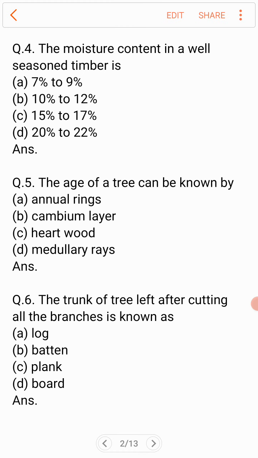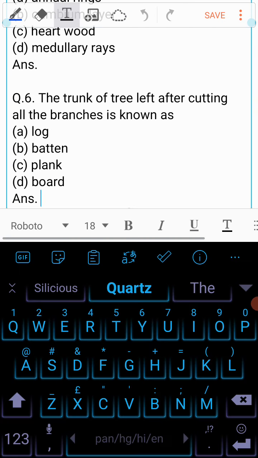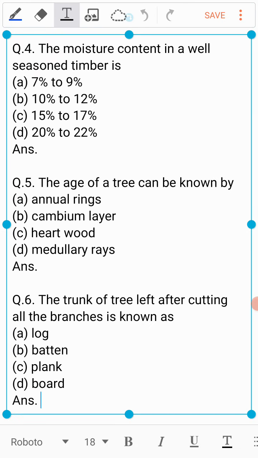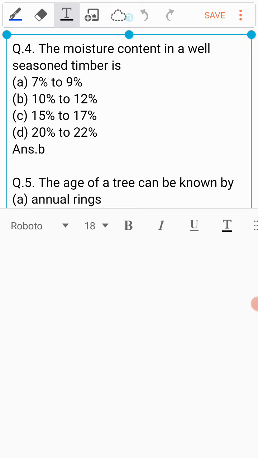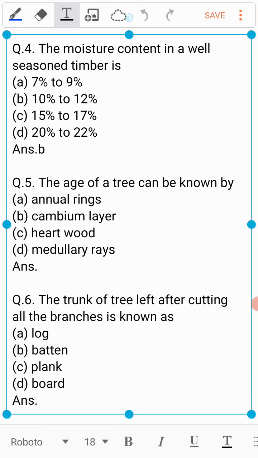Question number 4 is, the moisture content in a well-seasoned timber is A. 7 to 9%, B. 10 to 12%, C. 15% to 17%, or is it D. 20% to 22%? And the answer to this question is B. The moisture content in a well-seasoned timber should be between 10 to 12%.